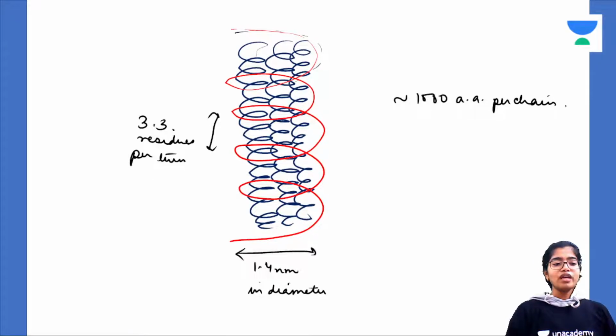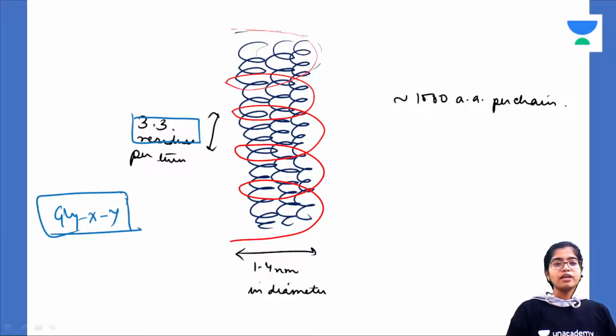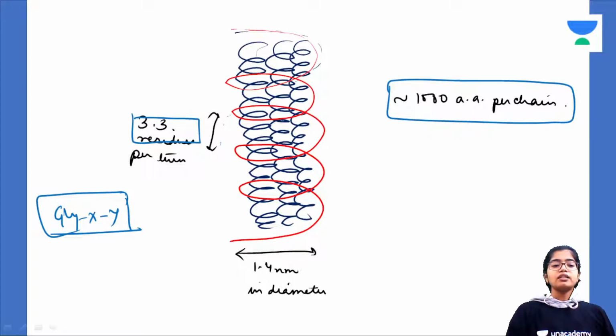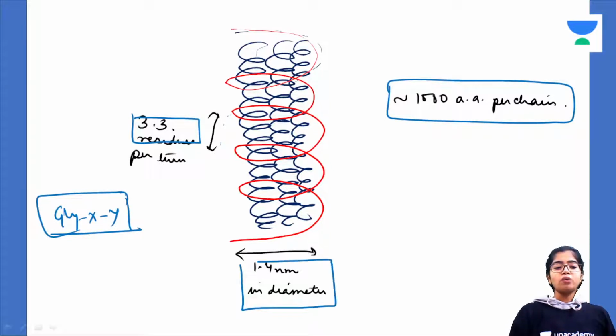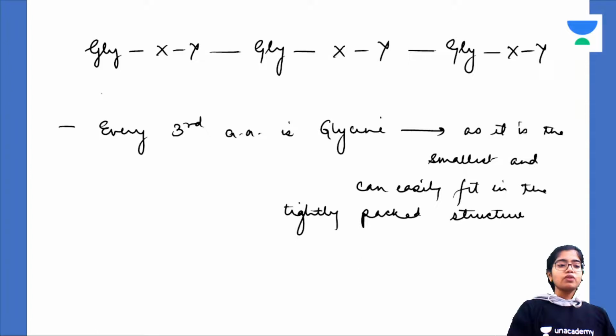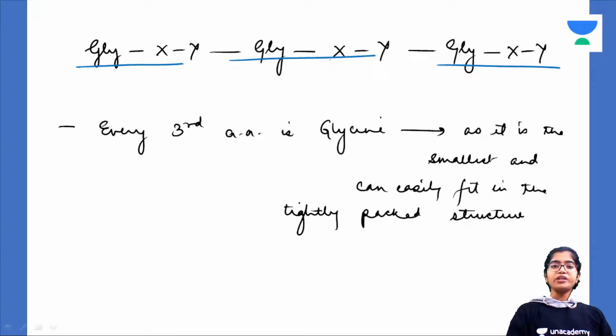Next, this is the structure. For every turn, we have 3.3 residues. What does 3.3 residues mean? Gly-X-Y, you see, there are almost 3 amino acids. So for every turn, you have almost 3.3 amino acids, 3.3 residues. Almost 1000 amino acids per chain are present. The diameter is 1.4 nanometers. These are the important terms that you can remember if you're good at it. So what is the structure? Gly-X-Y, Gly-X-Y, Gly-X-Y. This is the generic primary structure.